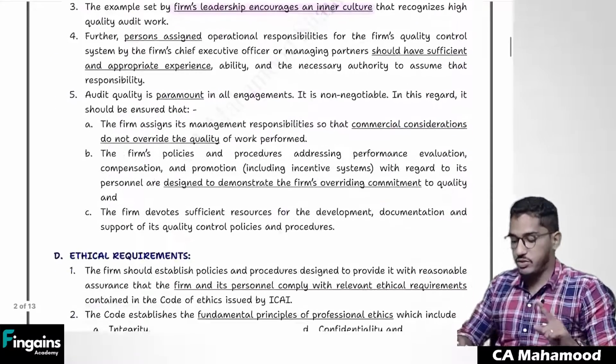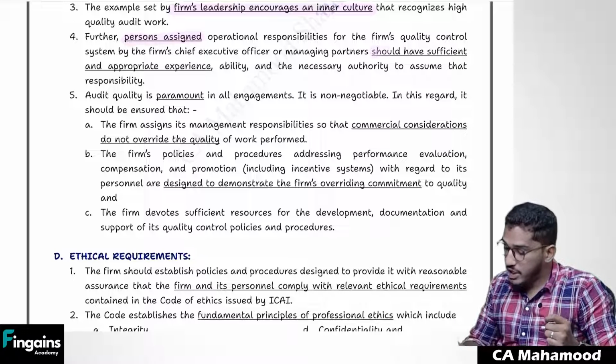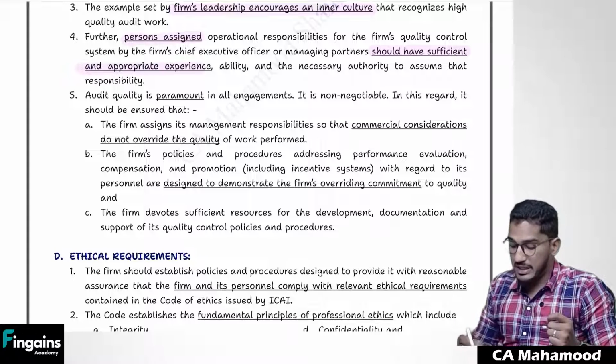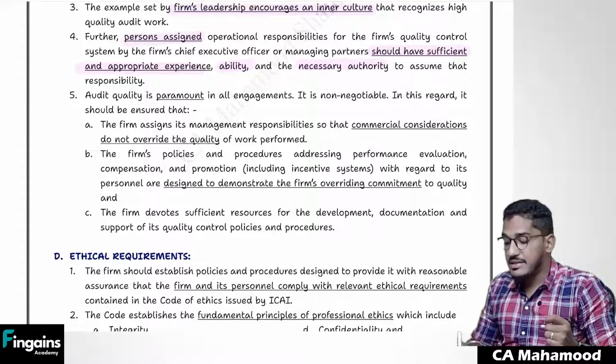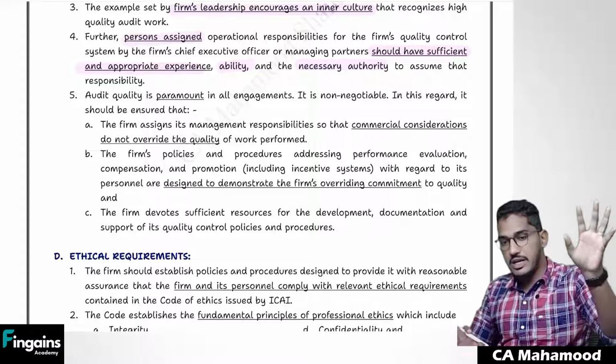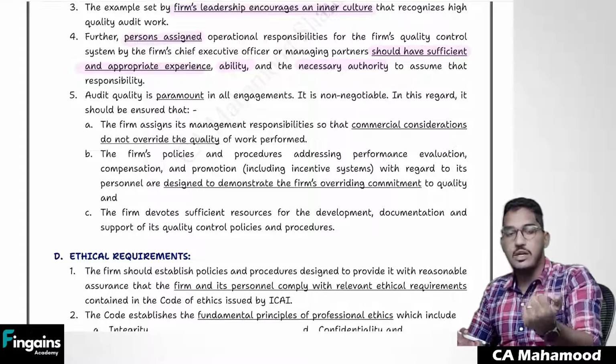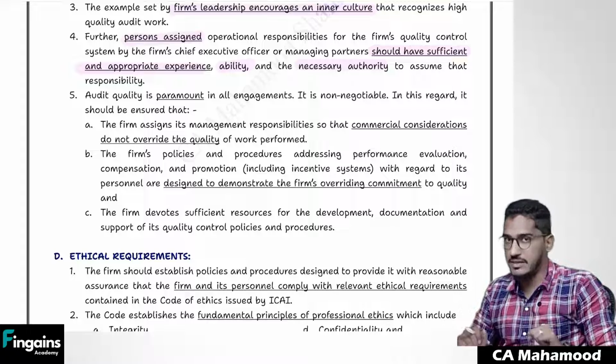That is what they say here: the persons assigned with operational responsibility should have sufficient and appropriate experience, ability, and necessary authority. As a leader, you should be supreme. In addition, to whomever you are allocating the work, your team also should be sufficiently and appropriately experienced and capable.